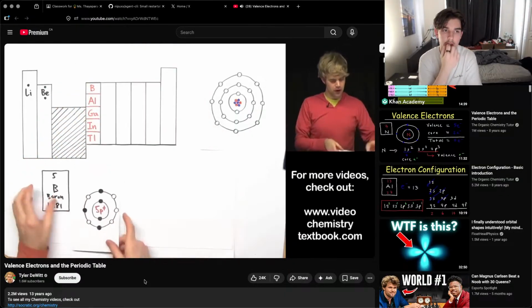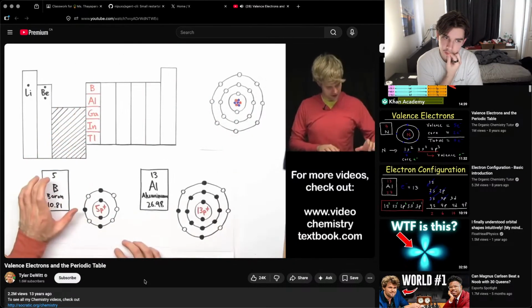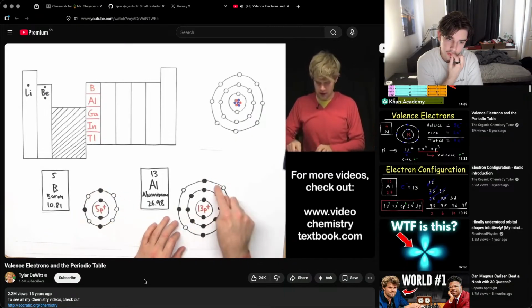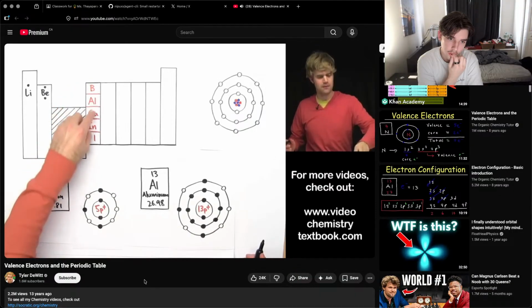You're probably getting the hang of this, so we're going to start moving a little bit faster. Here's boron. This is the structure of boron. And then here is aluminum down here. 5 protons, 13 protons. And look at the structure of the valence electrons here. We've got 1, 2, 3 in the valence shell of boron, and for aluminum, we've got 1, 2, 3 in the valence shell. The same is true for the others, even though I haven't drawn them out. So if you're in this column, you have 3 valence electrons.